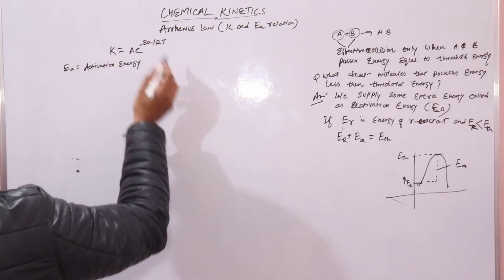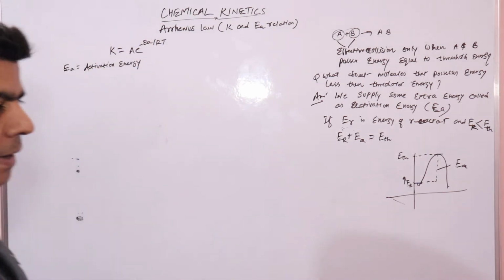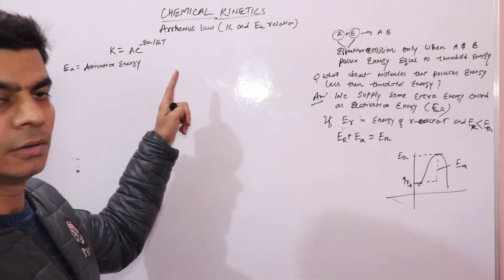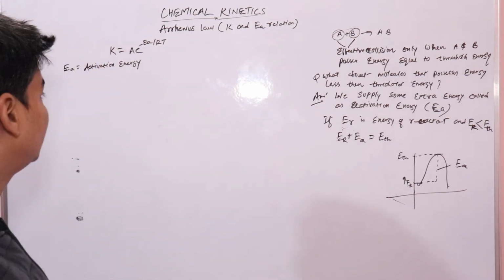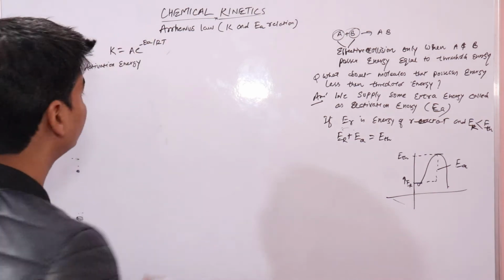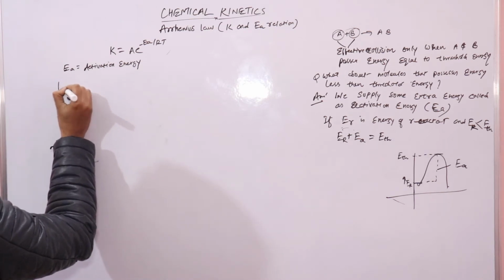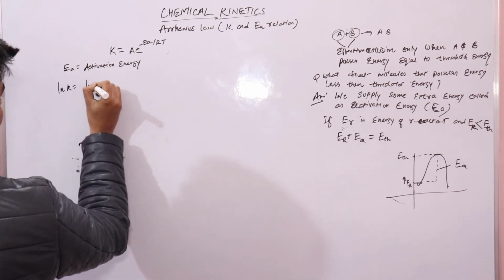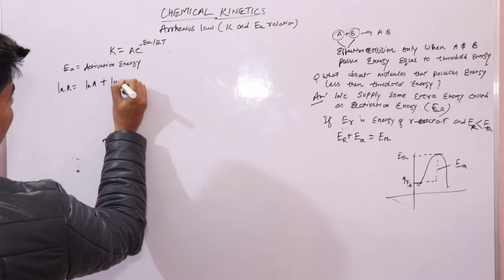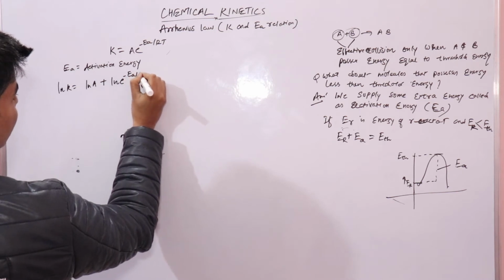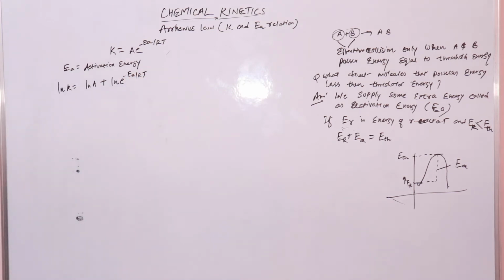Now, our main aim in this lecture is to calculate EA, the energy of activation for a reaction, using this equation when you know the rate constant K. So what we will do is take the logarithm of this relation on both sides. ln K is equal to ln A plus the logarithm of e to the power of minus EA divided by RT. In the first step we have taken the logarithm of both sides.